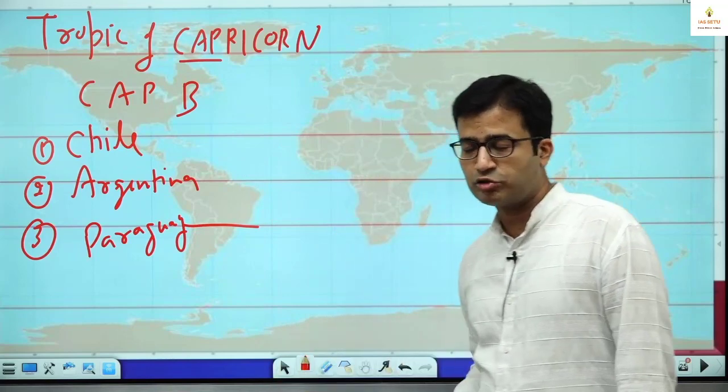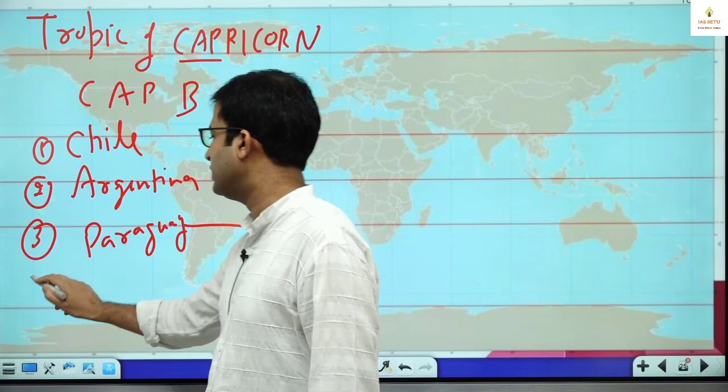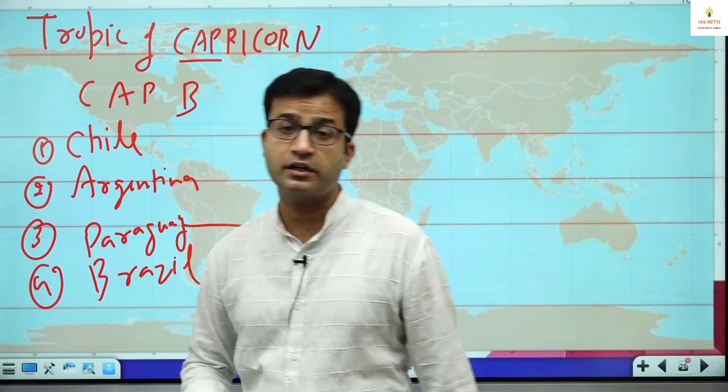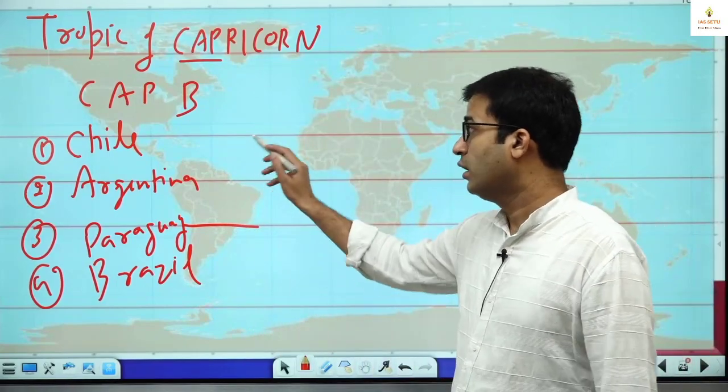Next class I will cover South America itself. Very important and very easy also. B here is Brazil. I already told you Brazil is the only country from where the equator and one tropic, that is the Tropic of Capricorn, passes. So these are 4.